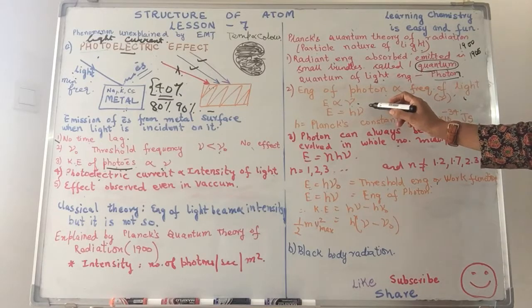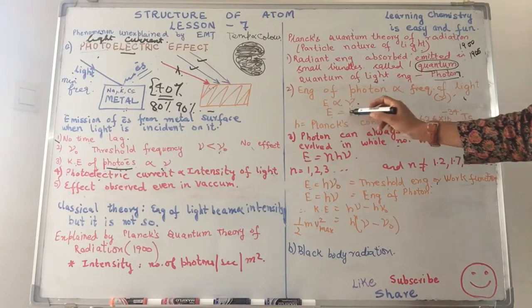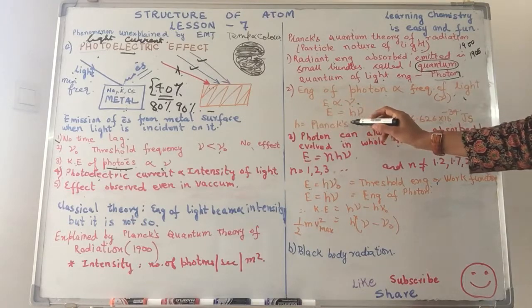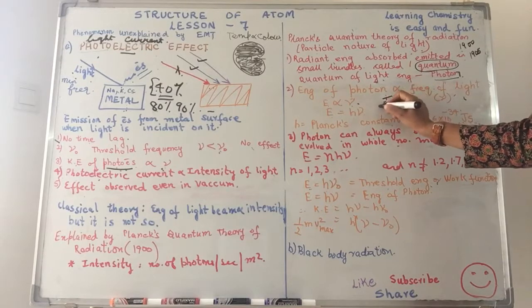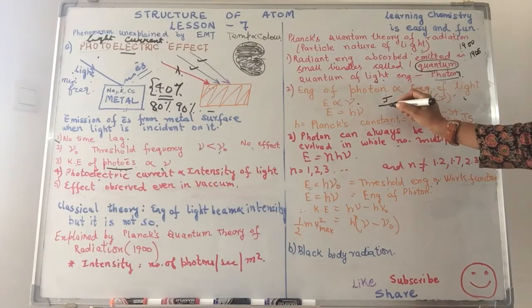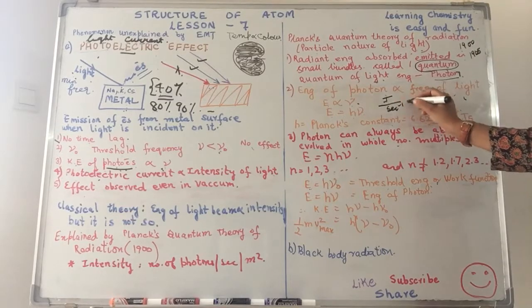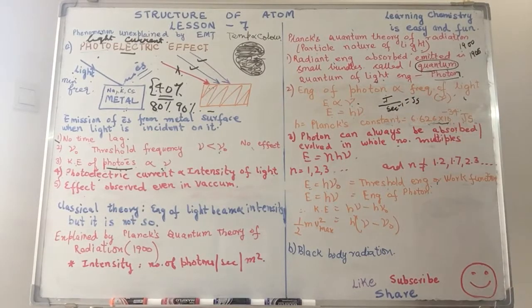We've already dealt with this in the previous lessons. So E is equal to h nu, where h is known as Planck's constant. Here we use it as an approximation of 6.626 times 10 to the power minus 34 joule second. Now if you notice in several literature, you will find it as an exact value. h is one constant which has an exact value, but for our calculation purposes, this much is good enough. Why joule second? Energy is in joule divided by frequency, which is per second. So when taken to the numerator, it gives me a unit of joule second.